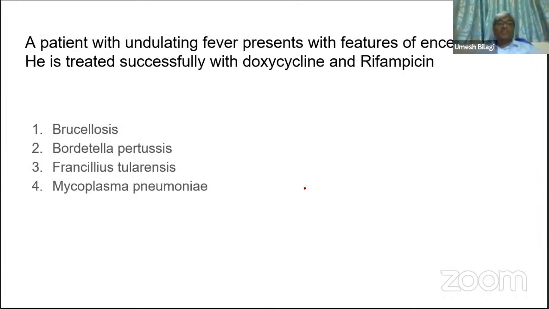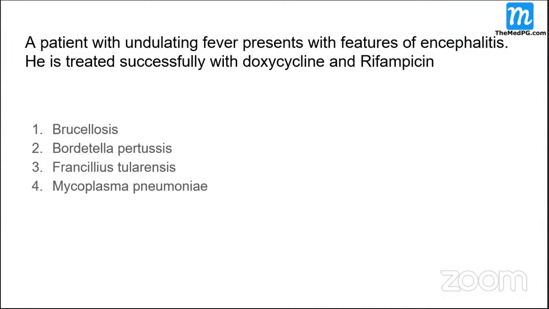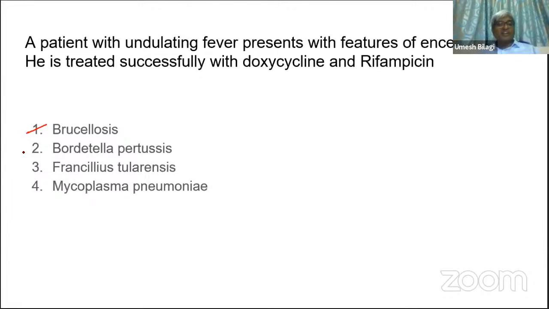Now, which is the patient with undulating fever? A patient presents with undulating fever and features of encephalitis. He is treated successfully with doxycycline and rifampicin. What is the diagnosis? Options: Brucellosis, Bordetella pertussis, Francisella tularensis, Mycoplasma.